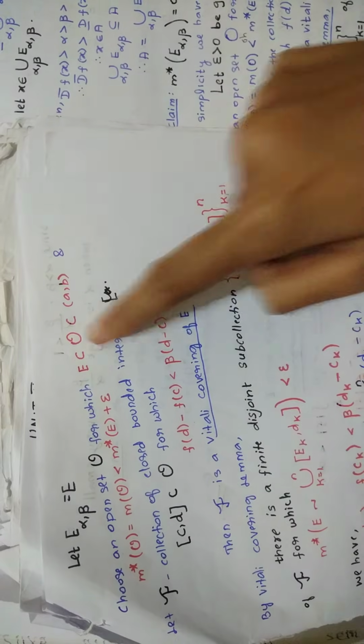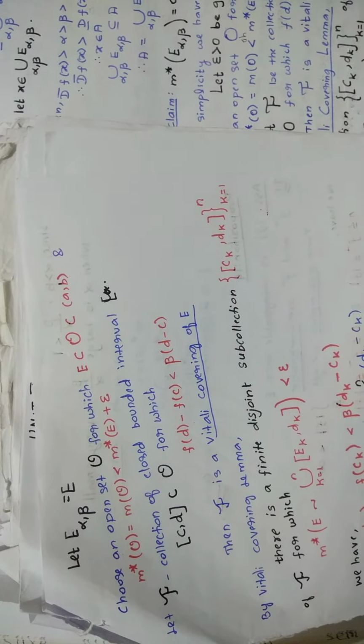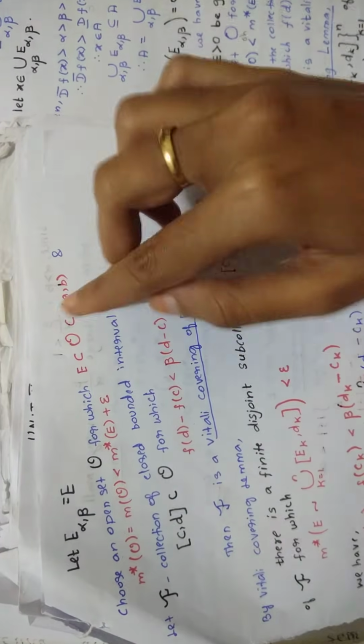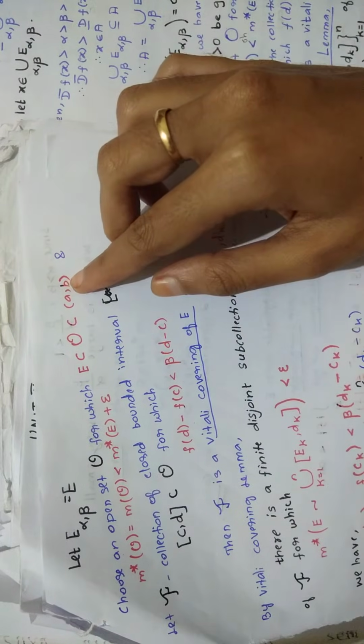So E is contained in O, and O is present inside the open interval A comma B.